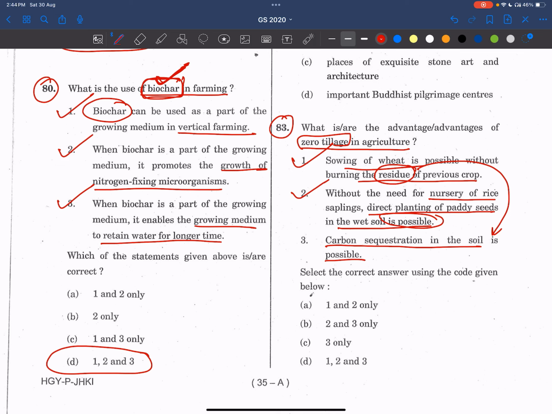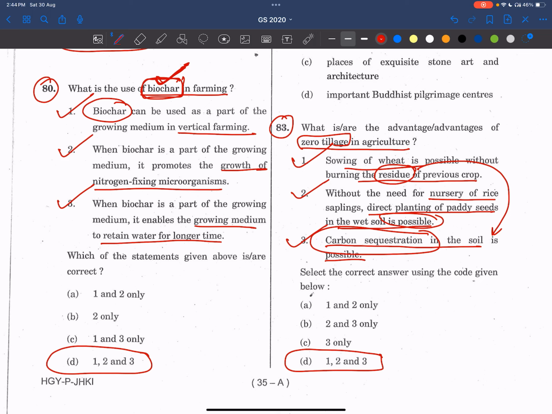If you use chemical fertilizers, they release pollutants. In this way, carbon sequestration is also done. So the answer is 1, 2, and 3. Answer is D, friends. Stubble burning issues will be lost.